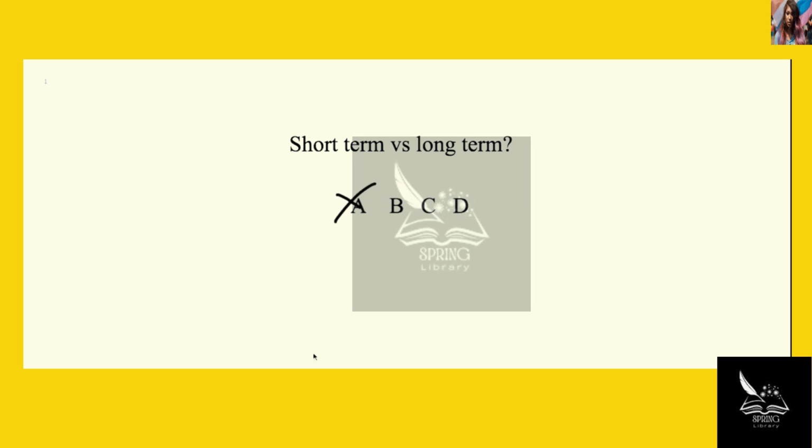But we should look at all of our options and just make sure that none of the others are so egregiously wrong that A is our only option left. B tells us our short-term ones are seasonal patterns and seasonal rainfall.